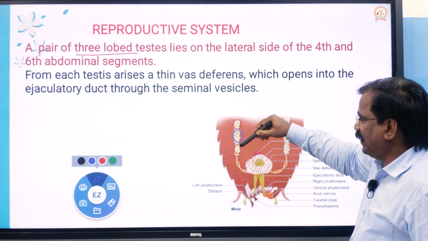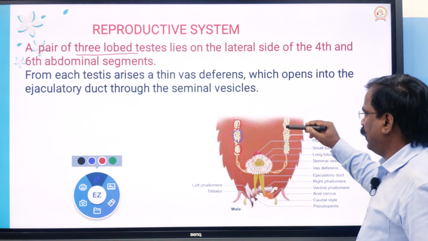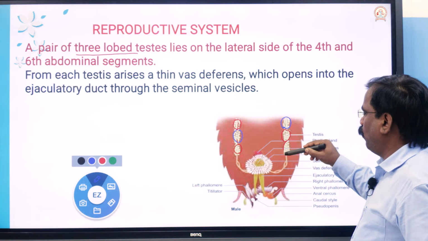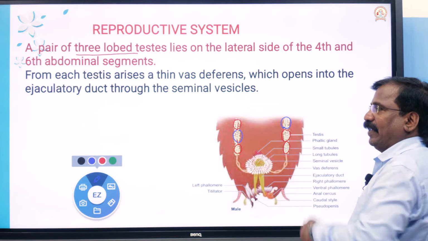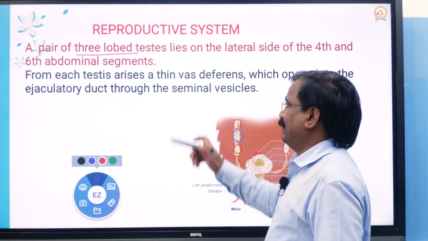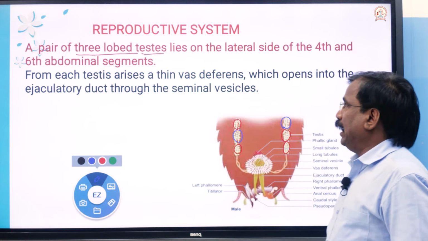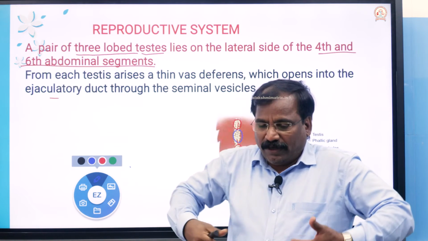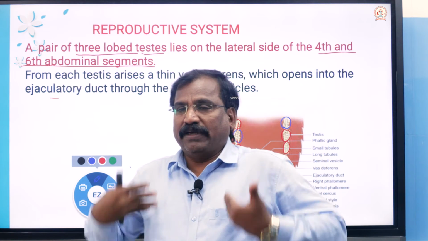It is made up of three interconnected lobes, a pair of three lobed testes. The location is the 4th to 6th abdominal segments; there are 10 abdominal segments.